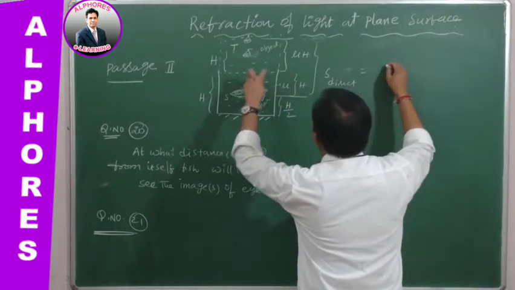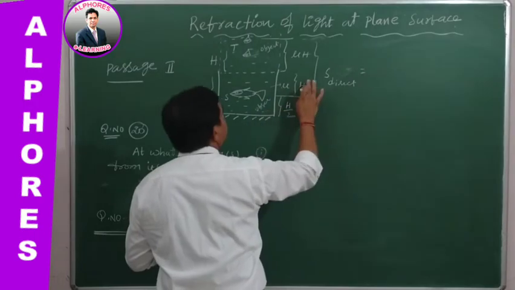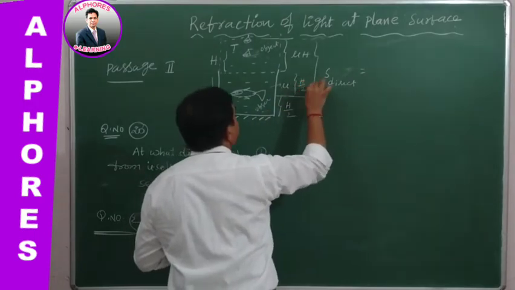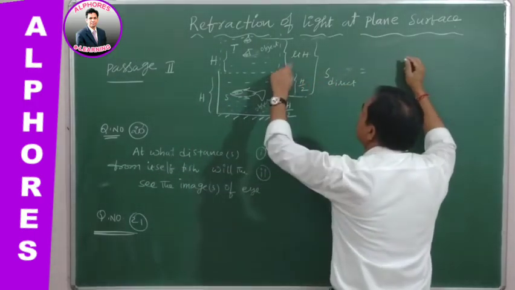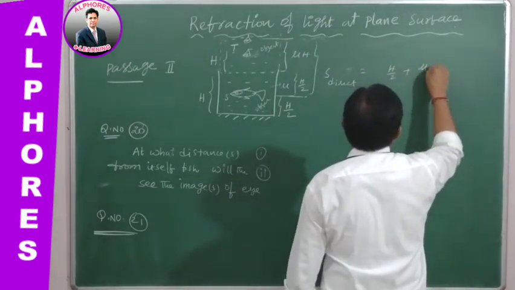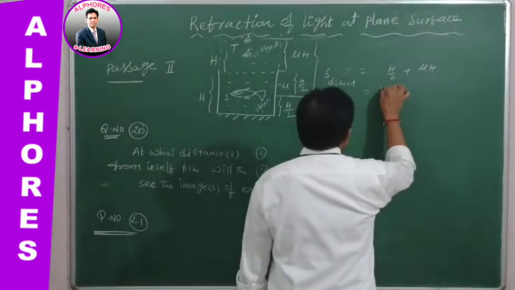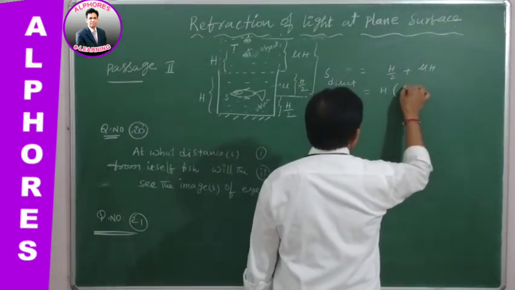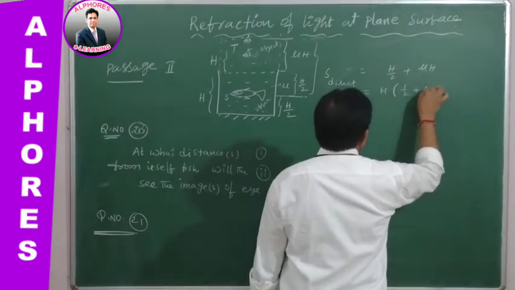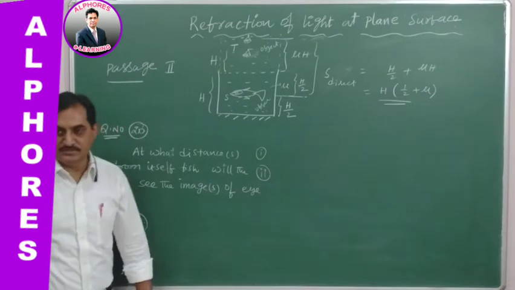This part is H by 2, sorry. This is H by 2 plus mu H. Now H is taken common, so this is simply H(1/2 + mu). This is your answer. So the answer for the first question is over.